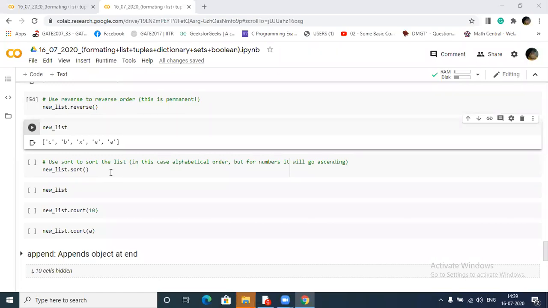Either it will be purely integer, float or string. Integer and float will be fine, there will be no problem, but a string with an integer or a string with a float will not be accepted by this sort method.